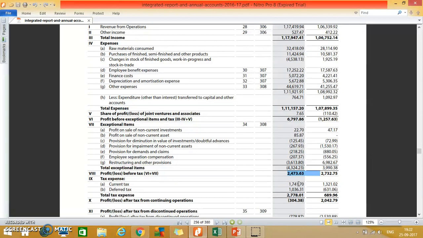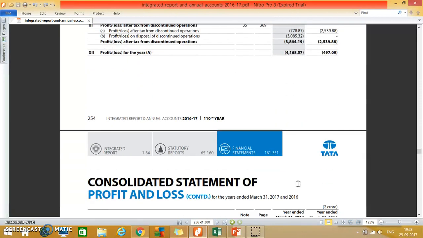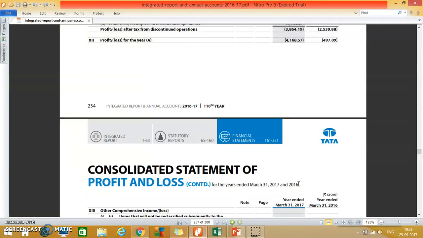This consolidated statement helps us in understanding how the investments made by this company in its associate companies, subsidiary companies or joint ventures are performing, and what is the impact of those financial performances on the total financial position of this organization.